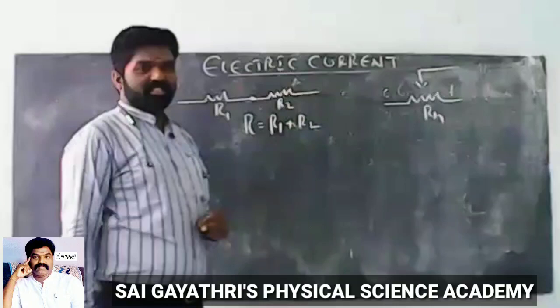So EMF, electromotive force. See here, this is a battery with positive and negative terminals.